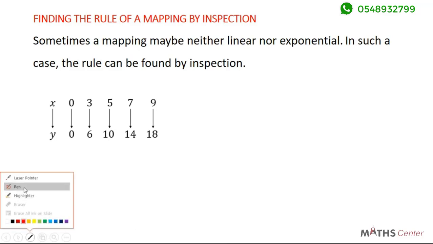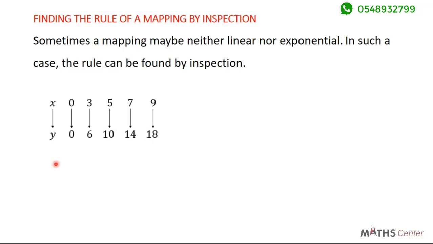Let's pick an example of such a mapping. Look at this example. You can see from here the common difference between elements in the domain. Let's look at that. 3 minus 0 will give us 3. 5 minus 3 will give us 2. 7 minus 5 will give us 2, and 9 minus 7 will give us 2. So between these consecutive elements, between 3 and 5, between 5 and 7, between 7 and 9, the difference is 2. But between 0 and 3, the difference is 3. So it is not the same. For a linear mapping, we know that the difference between all consecutive elements must be the same.